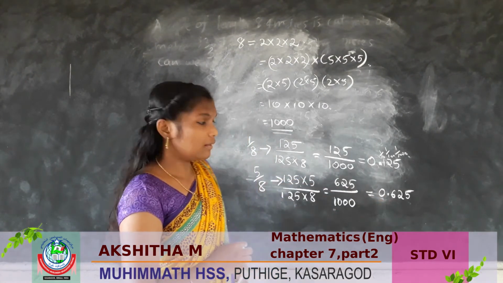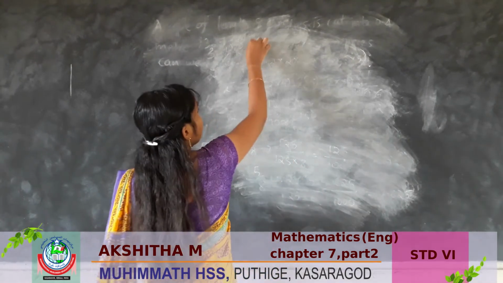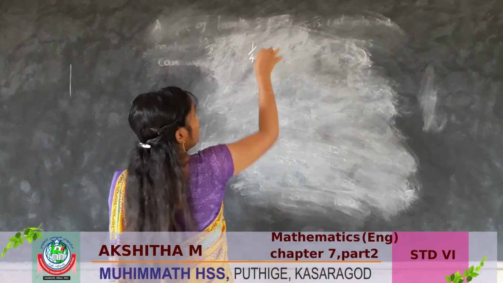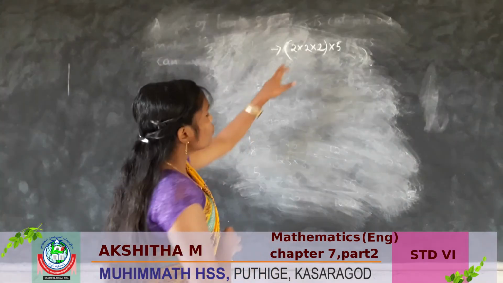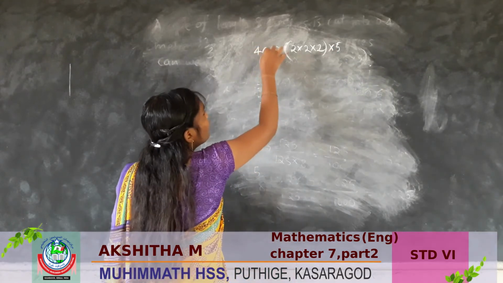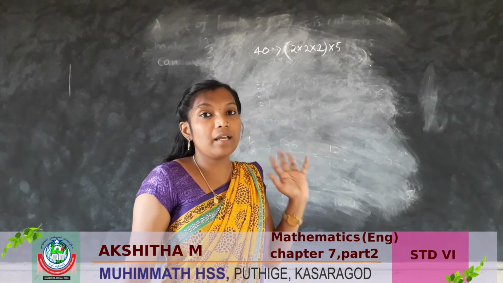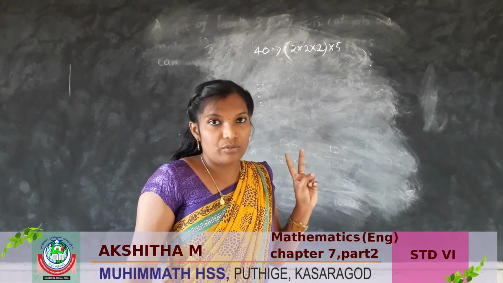Is it clear? What is the decimal form of 1 by 40? How can we write that? 2 into 2 into 2 into 5 is 40. To get 1000, we have to multiply by two 5s.